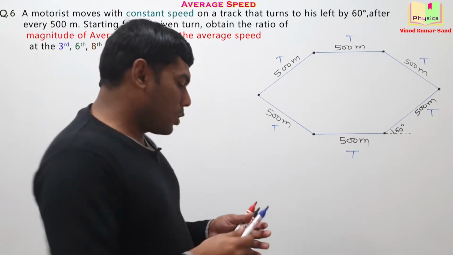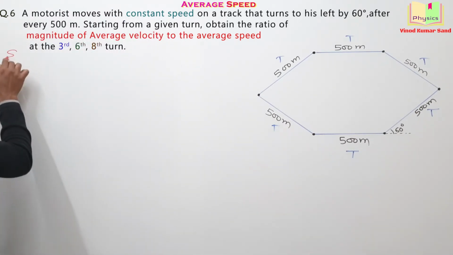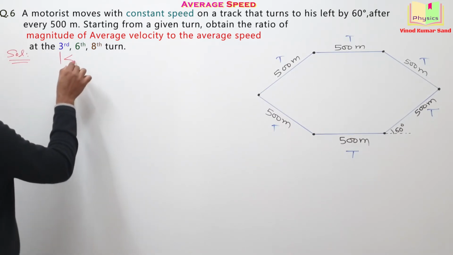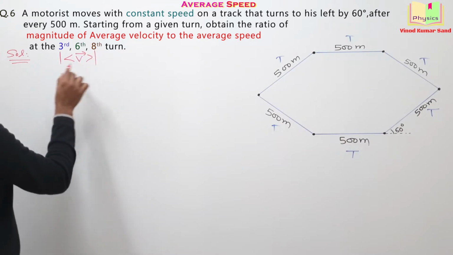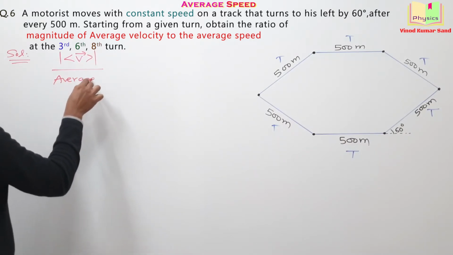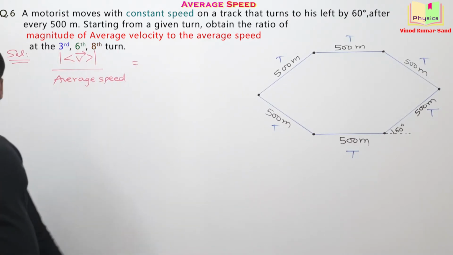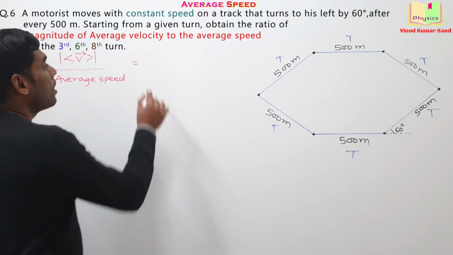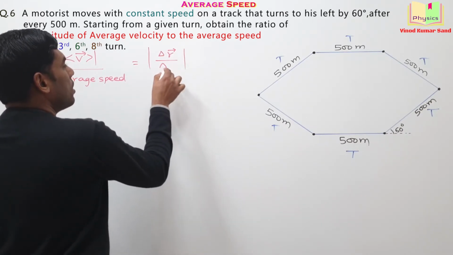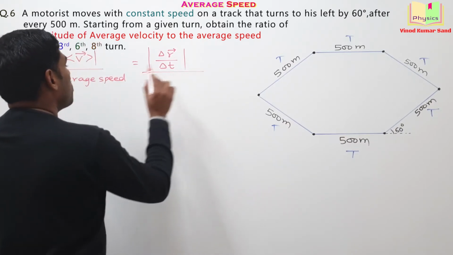So it's a simple question actually. Whatever the question is telling, let me write that. For the solution part, the question is asking magnitude of the average velocity divided by the average speed. What is the meaning of the magnitude of the average velocity? It is actually the magnitude of the displacement divided by the time interval. And average speed means what?